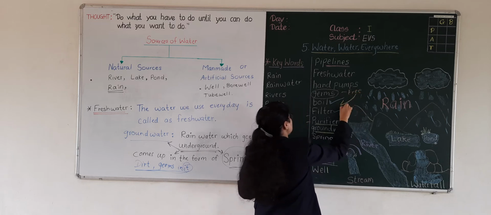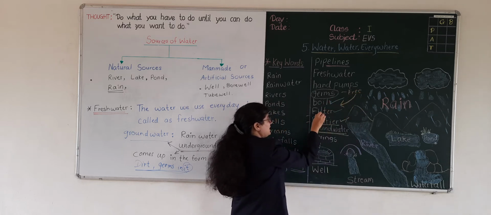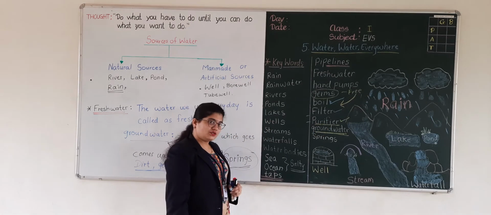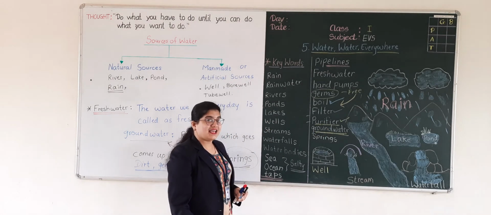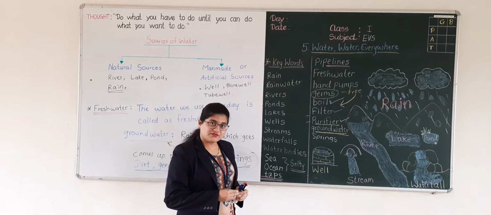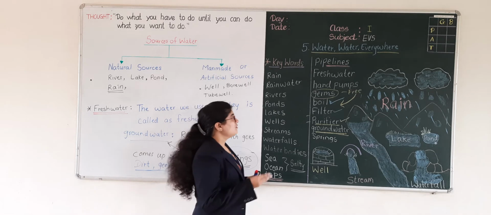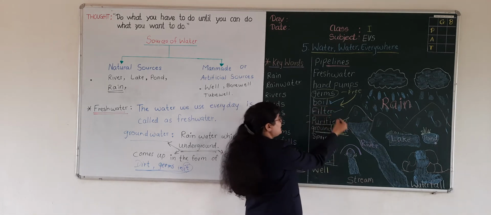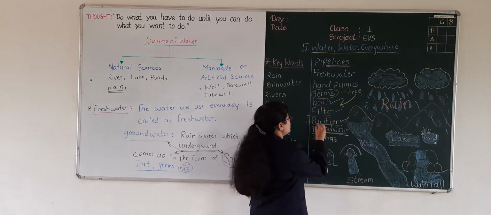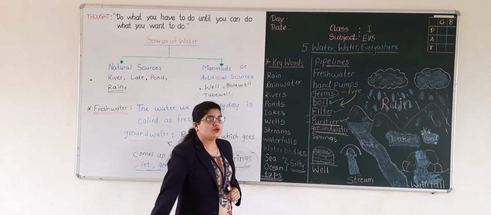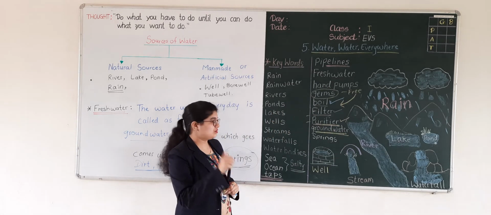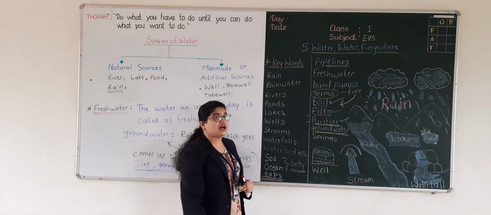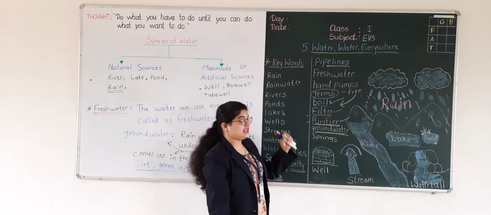We have to use boiling, filtration, or purification of water. Understood, students? Yes. To make water germ free for drinking, we should boil the water, we should filter the water, or we should purify the water. Okay, students? Good. So, these are some ways we can make our water fresh.